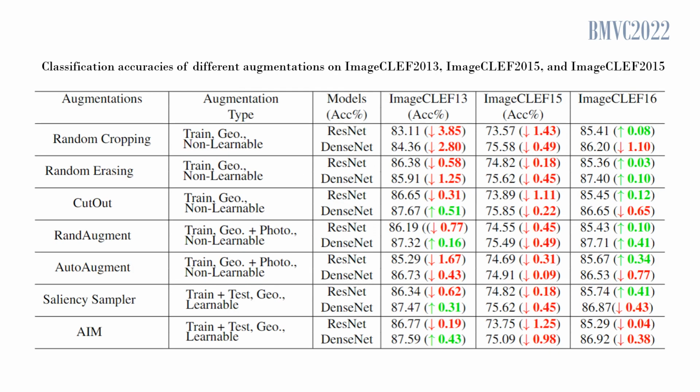Next, we trained and tested ResNet 50 and DenseNet 121 using different state-of-the-art augmentation approaches on all three datasets. The classification accuracies using data augmentation were generally lower than the baseline results. In particular, no augmentation approach improved the baseline classification accuracy on the ImageClef 2015 dataset. These experiments demonstrated that the task networks learned undesirable biases because of geometric and photometric perturbations to the original data.